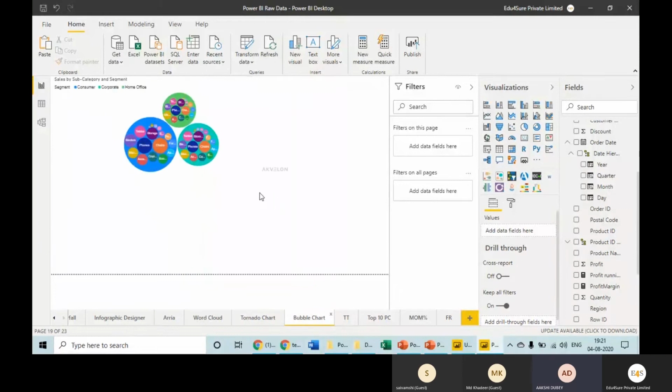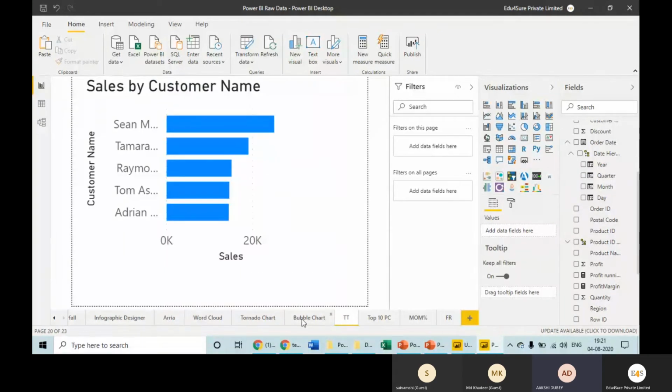Bubble chart, if you want to see this sort of visual, that one category, then its subcategories, then the sales in those subcategories. So everything has been told by the size of the bubble. Did you notice this? Why have we taken three bubbles?